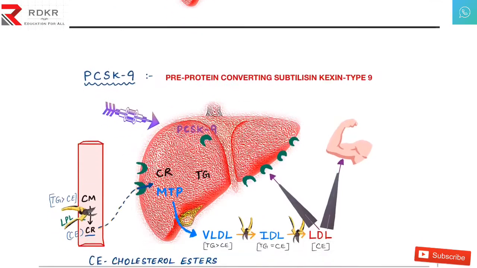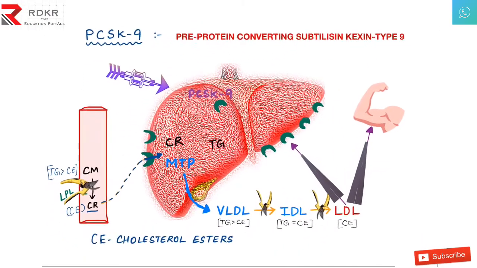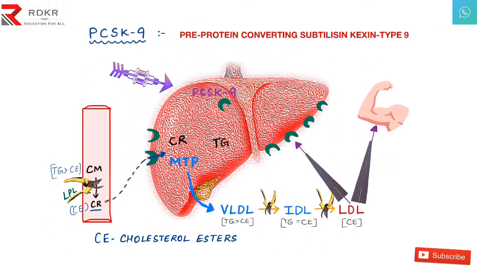Before that, we have to understand a small mechanism which is happening in our body right now. From the intestine, whatever we eat, for example some pizza or burger, the cholesterol which is present there is absorbed in the form of chylomicron. In the chylomicrons, we have more triglycerides when compared with the cholesterol esters. So the cholesterol esters are less when compared with triglycerides.